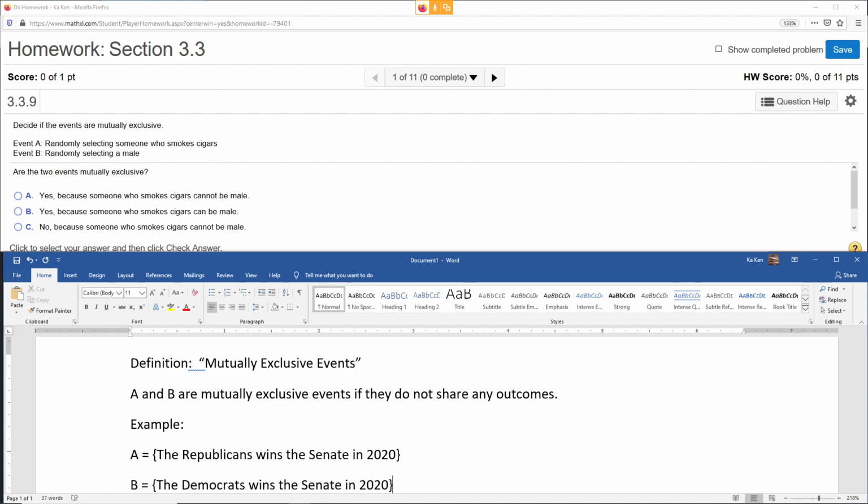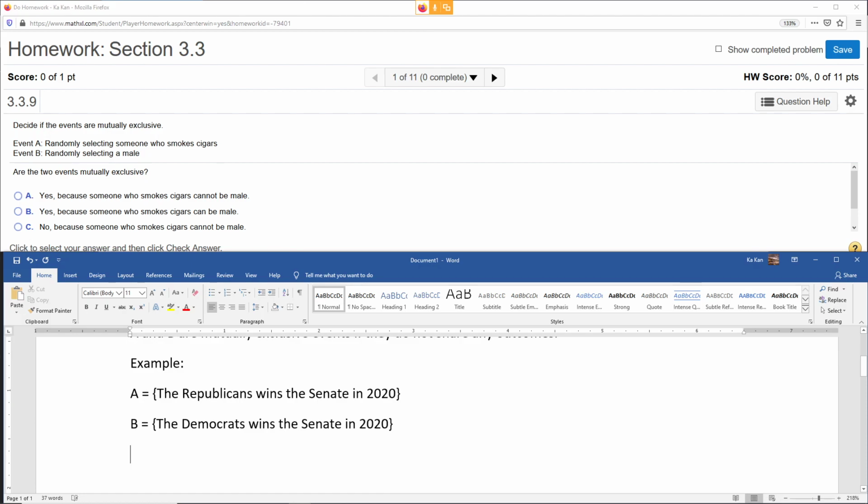You don't have to be well versed in politics to know only one political party can win the majority within the Senate. So it's either one or the other, right? You could have a 50-50 split, but then the VP, whoever wins the presidency, will be able to tip the balance over. So A and B are mutually exclusive because A and B cannot occur at the same time, on the same timeline.